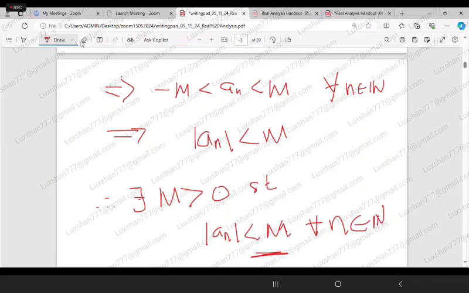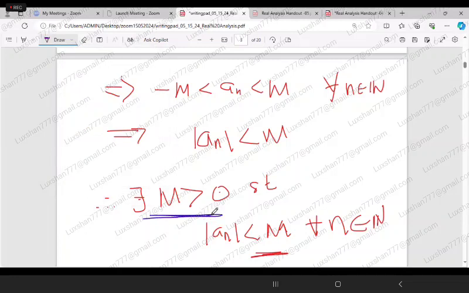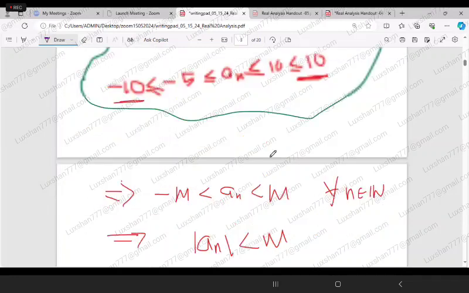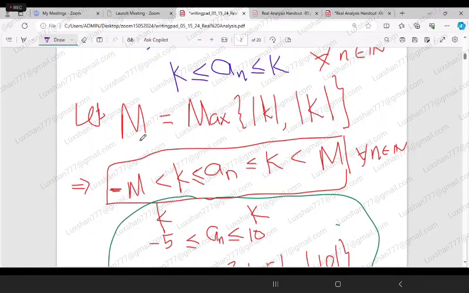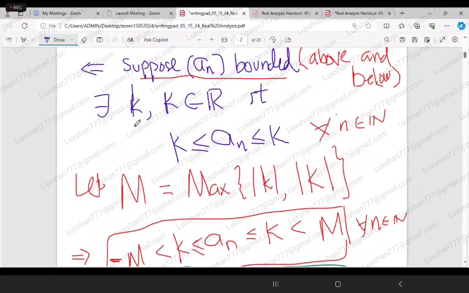Now here, how can I say that this is a positive number? Because if you look here, I'm defining my capital M as the maximum of mod of small k, comma, mod of capital K. Whatever the value of K, I'm not restricting K, but when I'm defining my M, I'm taking the mod of these two numbers.